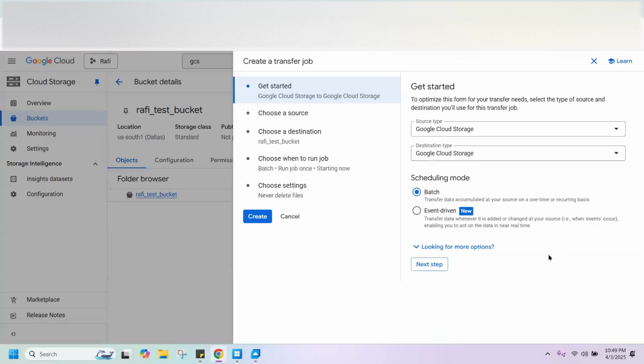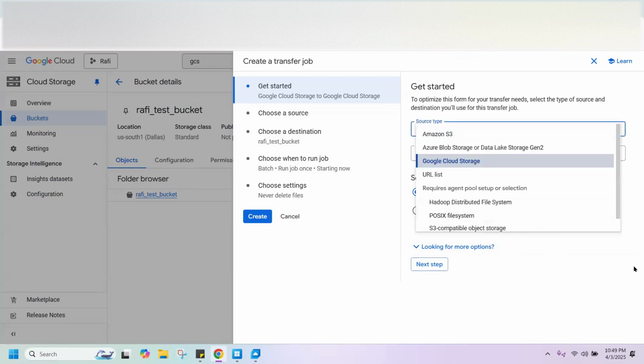Here you can see source type. Click on that source type. Let's see what all source types it has, so you can understand. Yeah, in the right drop down. Click on it. Basically, if you're trying to move from another cloud to this, or if you're moving from Hadoop, which is an outdated system, you can use this option for migrating huge amounts of data. You have to provide all these details and it will work fine for you.